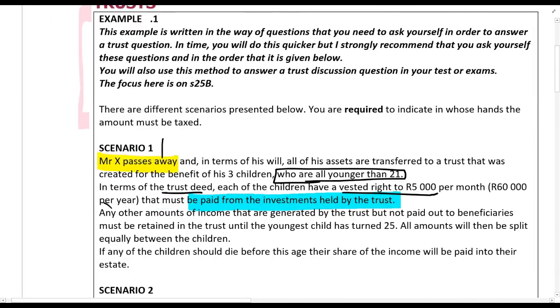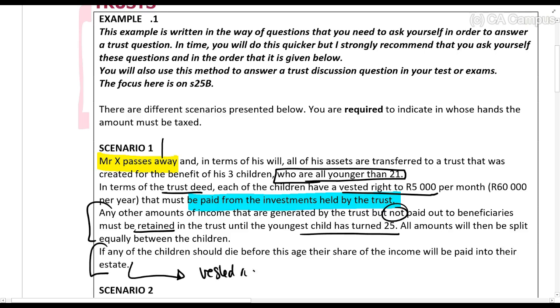Then they say, any other amounts of income that are generated by the trust but not paid out to the beneficiaries must be retained in the trust until the youngest child has turned 25. All amounts will then be split equally between the children. If any of the children should die before this age, their share of the income will be paid into their estate. So what does this mean? It means that they have a vested right. Let's say you are one of these children, you are 12 years old. If you turn 25, you will definitely get it. If you die when you are 13 years old, it will be paid into your estate. So you will still get it. So you have a vested right to it.